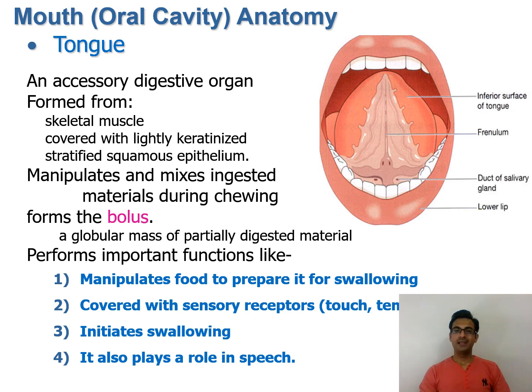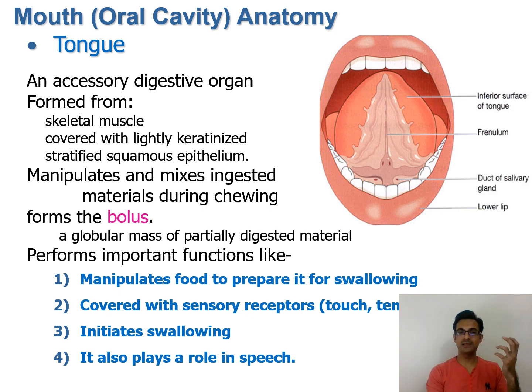And it manipulates and mixes the food while chewing. The bolus, what we eat, is manipulated, meaning it is mixed and broken down with the help of the tongue. If we observe properly while chewing, we can experience all these functions of the tongue, what is happening inside the mouth when we chew or eat something, what is the role of the tongue in our oral cavity.